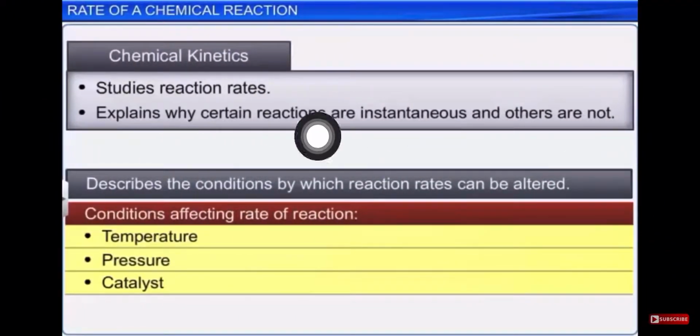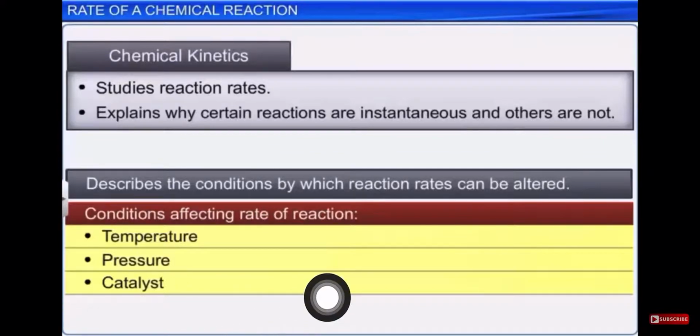Okay, now this chemical kinetics, when we are talking about rate of reaction, we know that reactions are affected by three important factors: temperature, pressure and catalyst. We already know that if temperature increases or decreases, the reaction may increase or decrease depending upon what type of reaction it is. The same goes for pressure.